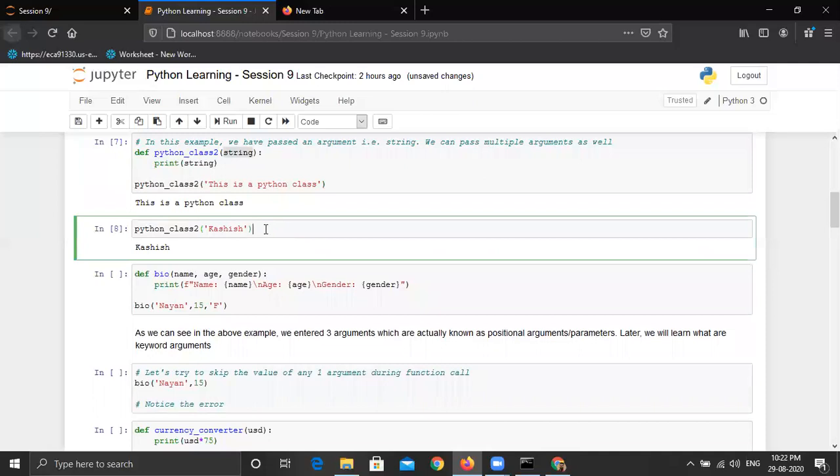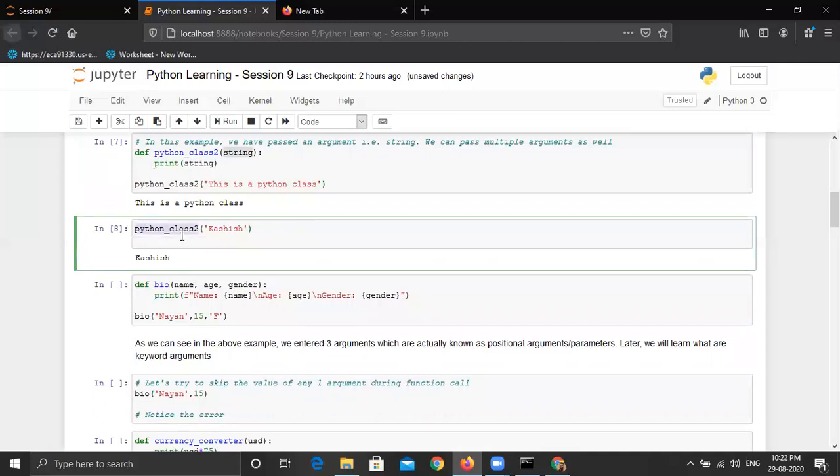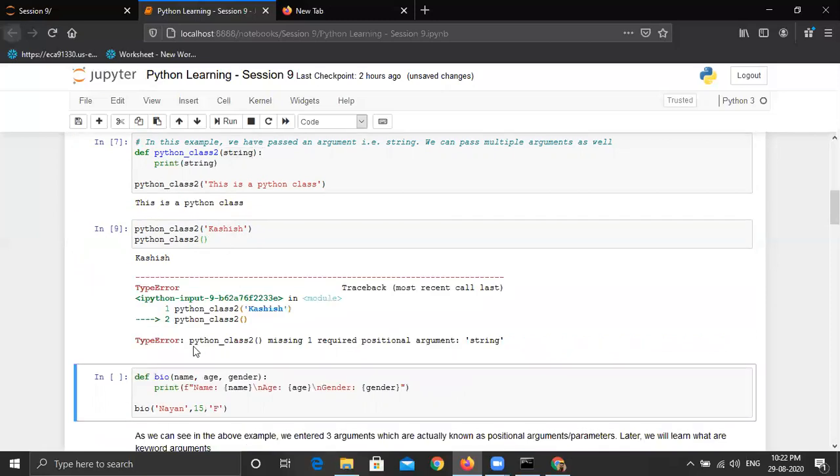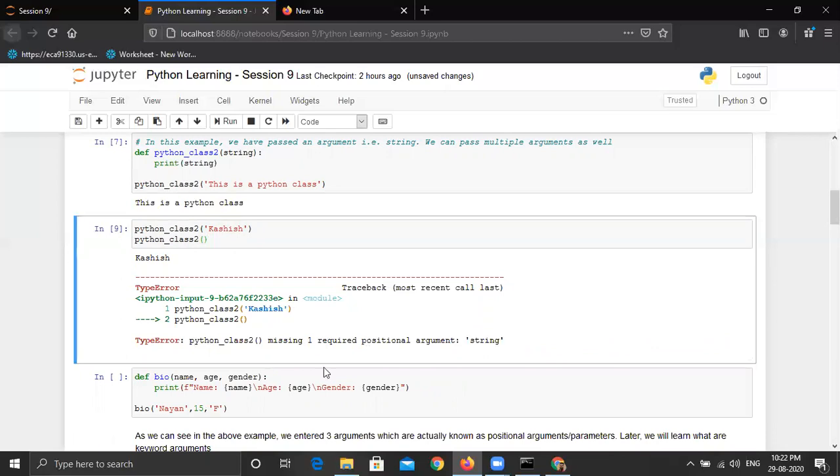But what if I am calling this function without any argument? So for the first function call, it will print the value, which is Kashish. But for the second function call, it will not. It will give an error because we have to pass an argument for it, but we are not passing it. You can see Python class 2 missing one required positional argument, which is string. So now you should get an idea of how the type function and print function are defined in the backend of Python, which we are just invoking, and we were getting a similar error when we were not passing the arguments to the type function, right?